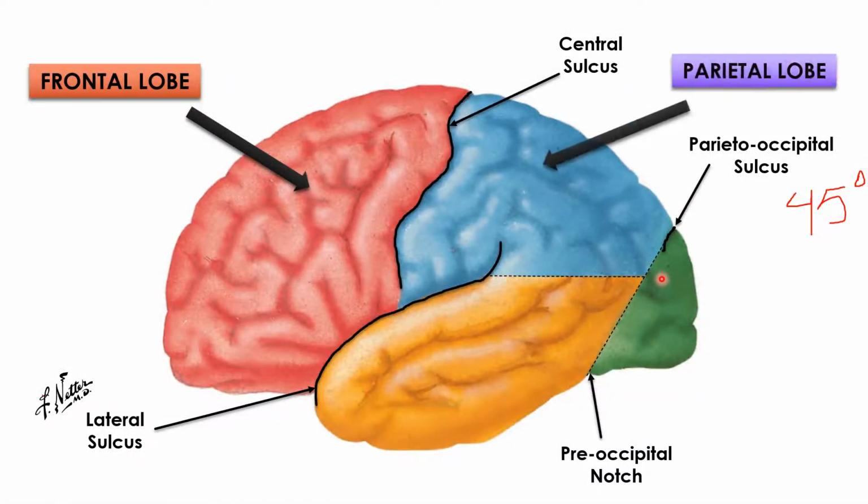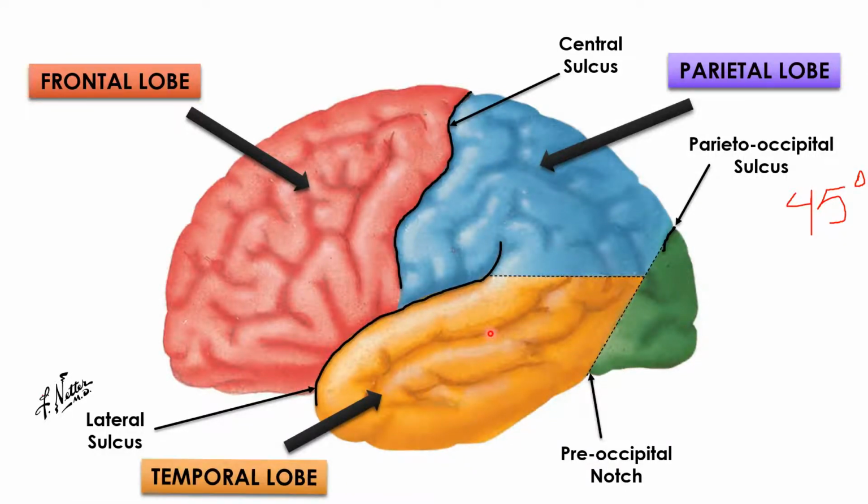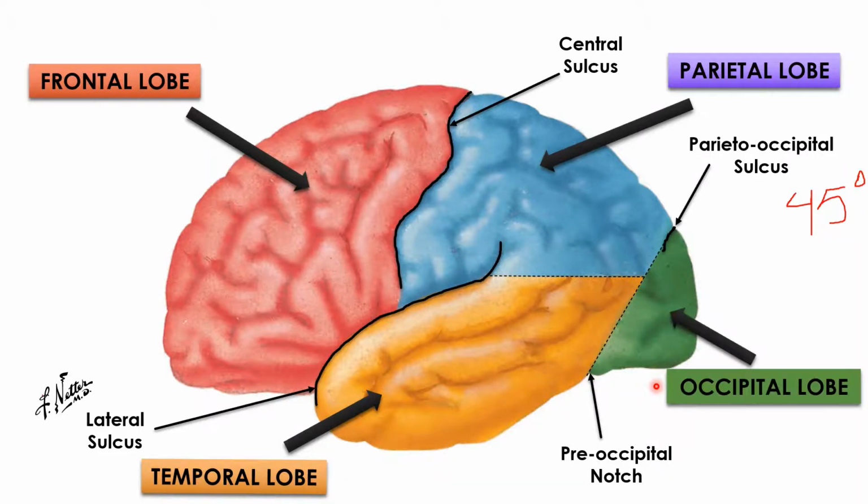The lobe between the central sulcus, lateral sulcus and the two imaginary lines will be the parietal lobe, and it will be associated with the parietal bone necessarily. The lobe anterior to the occipital demarcation line and inferior to the other imaginary line as well as the lateral sulcus will be the temporal lobe associated with the temporal bone. And the lobe which is left and which is posterior to the occipital demarcation line will be the occipital lobe. Okay.